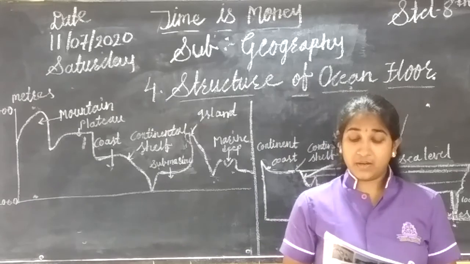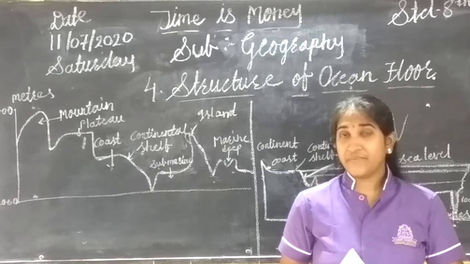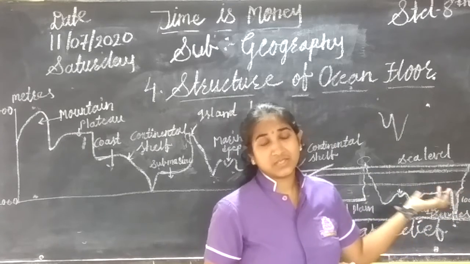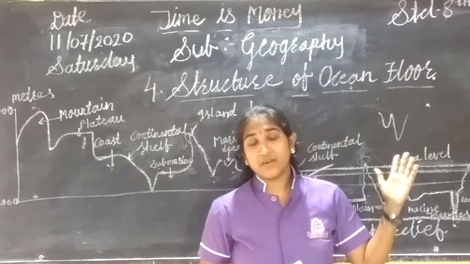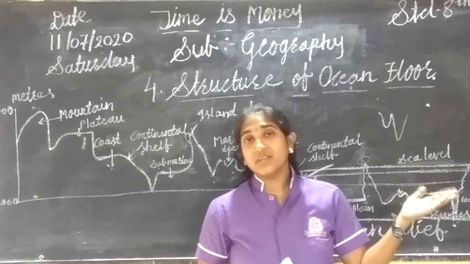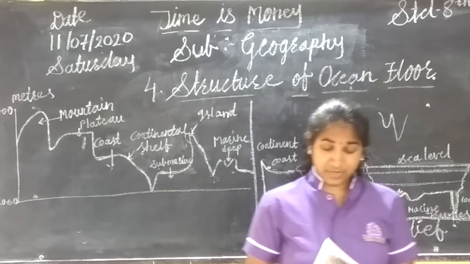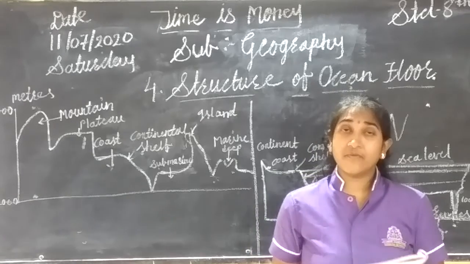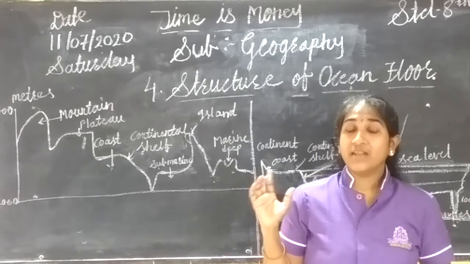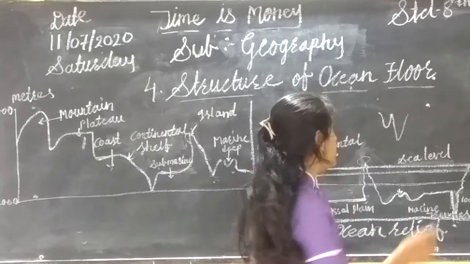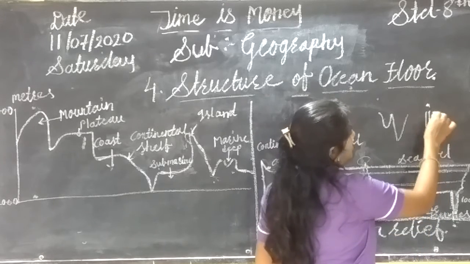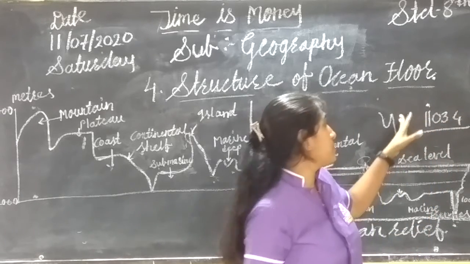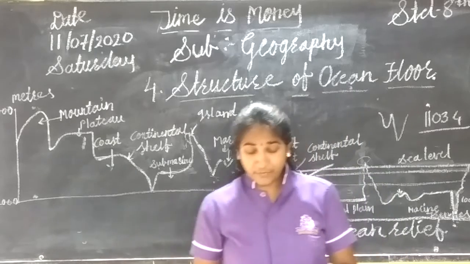Which is the deepest trench, and where is it found? It is in the Pacific Ocean, and the depth is 11,034 meters.